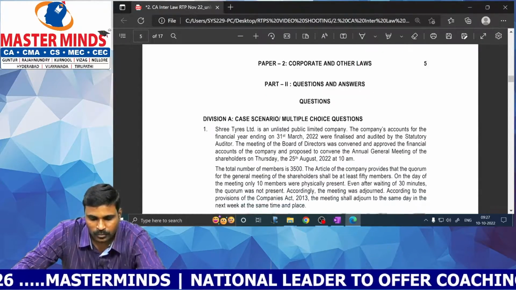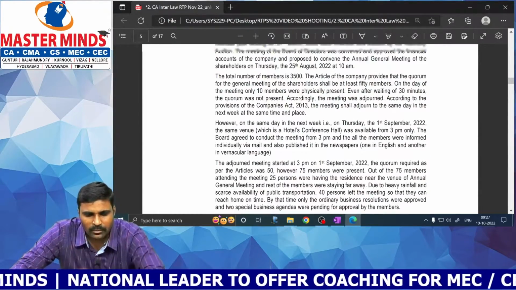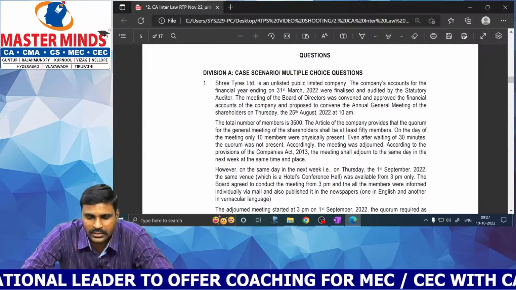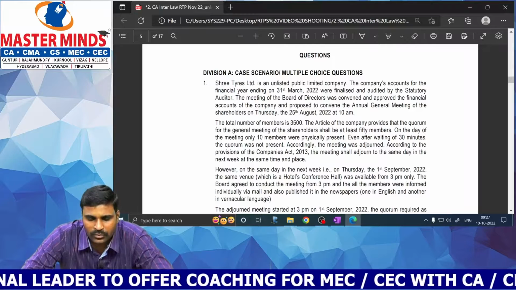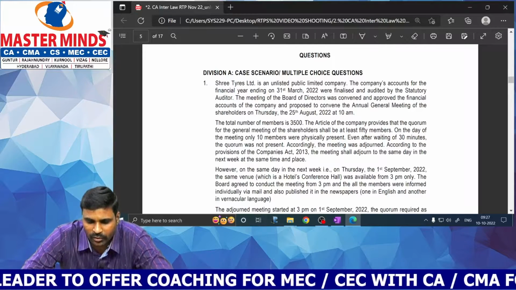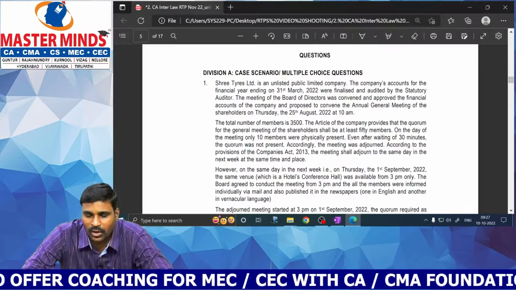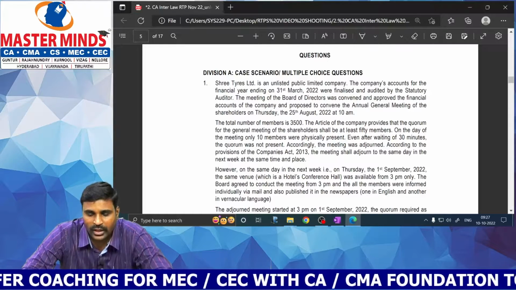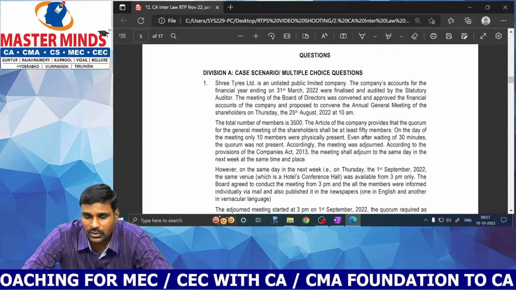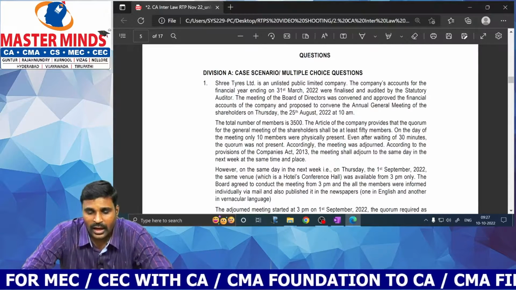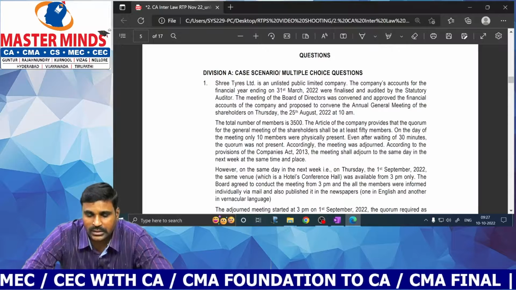Okay, great. These are case law based MCQs. Shree Ties Limited is an unlisted public limited company. The company's accounts for the financial year ending on 31st March 2022 were finalized and audited by the statutory auditor. The meeting of the board of directors was convened and approved the financial accounts of the company and proposed to convene the AGM of the shareholders on Thursday, the 25th August 2022 at 10 a.m. The total number of members is 3,500.